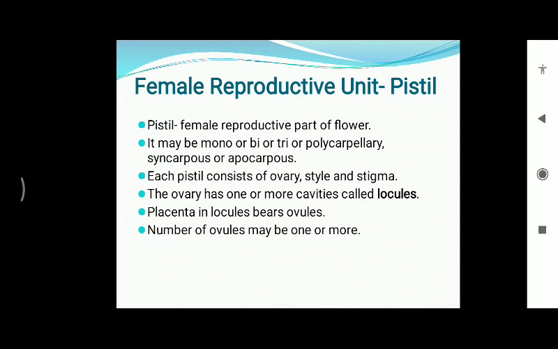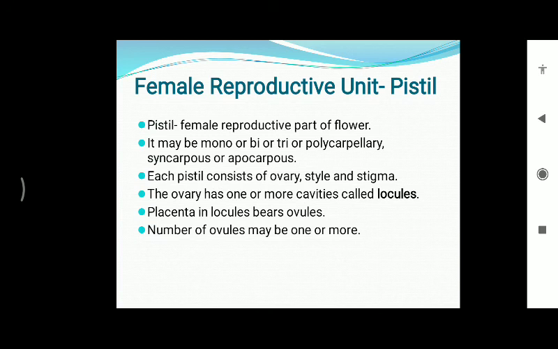Here, their number may vary from flower to flower. They may be single, double, triple, or multiple, meaning polycarpellary. It may be monocarpellary, bicarpellary, tricarpellary, or polycarpellary. And according to their position, if they are fused or free, we use the terms syncarpous and apocarpous condition. Each pistil consists of ovary, style, and stigma.